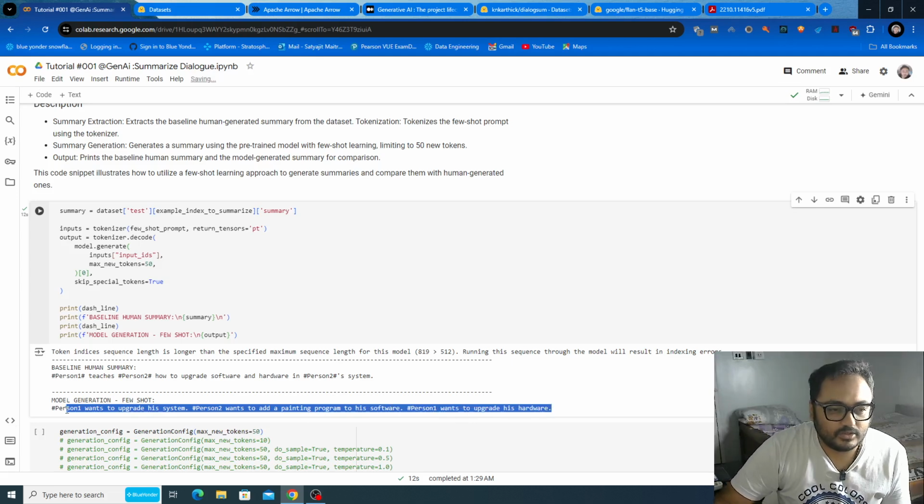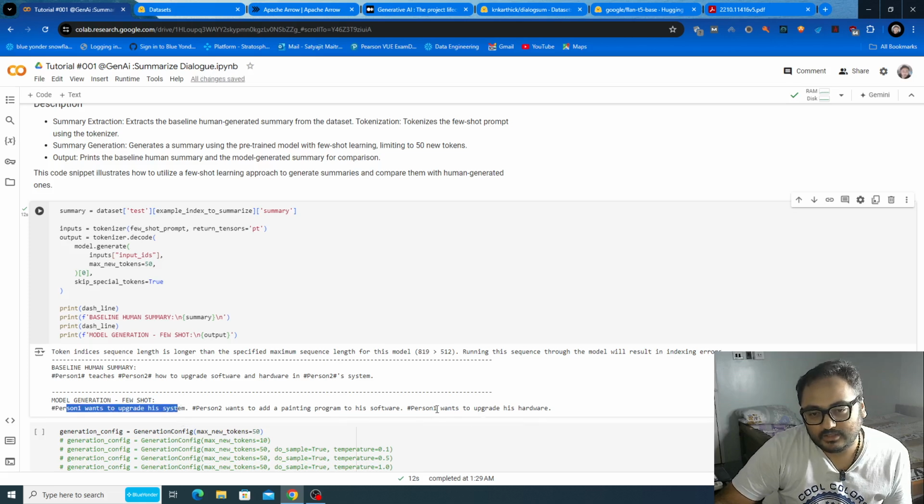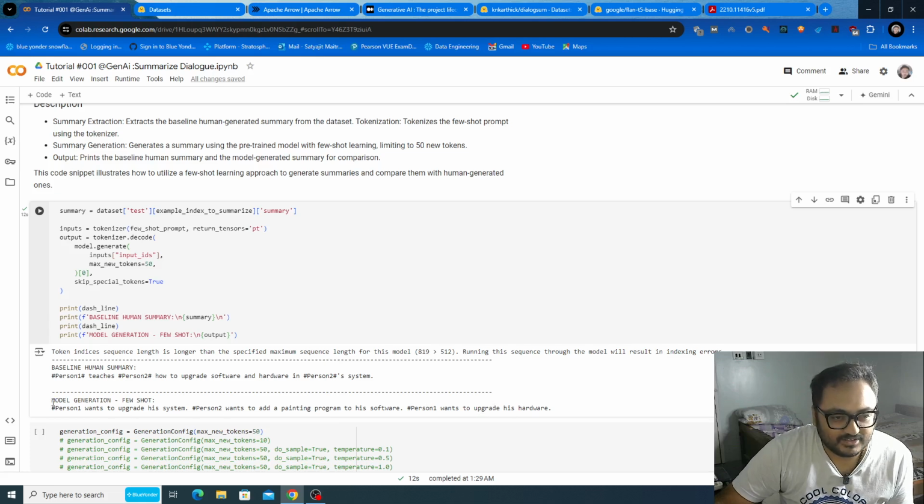Whatever the first and third lines summarize is actually what person 2 requires, since person 1 is helping person 2 with all of this. The model is generating that person 1 wants to upgrade his system and hardware, which is not right, so this generation is also wrong.